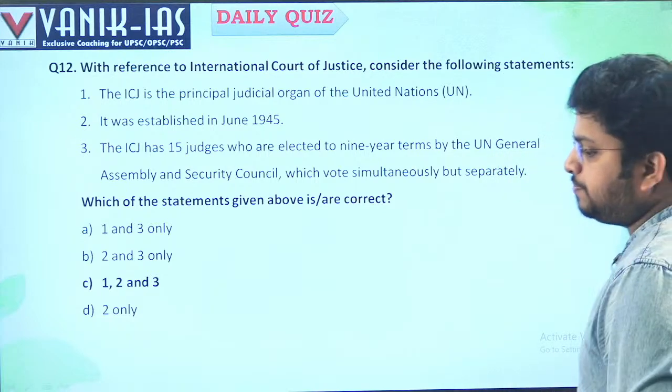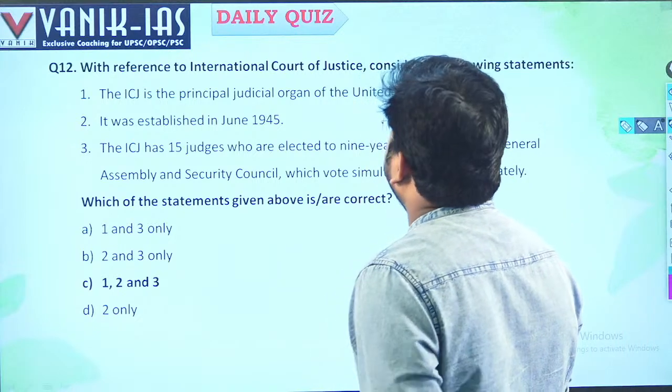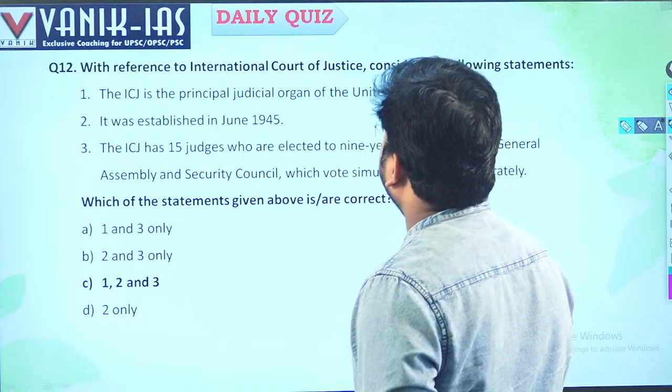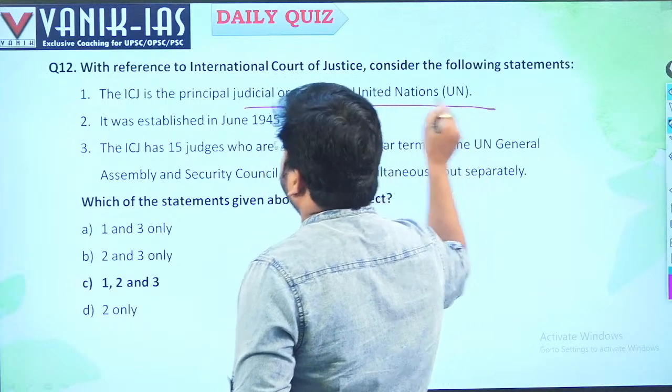With reference to the International Court of Justice, consider the following statements. The ICJ is the principal judicial organ of the United Nations. Yes, ICJ, principal judicial organ, right?